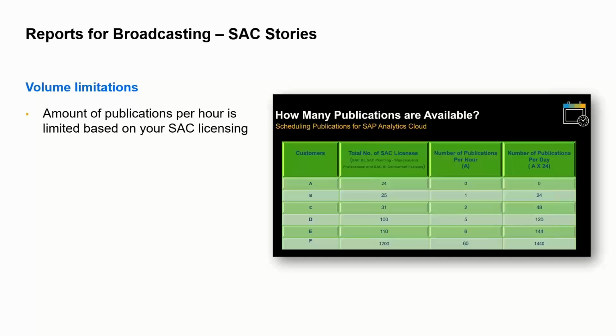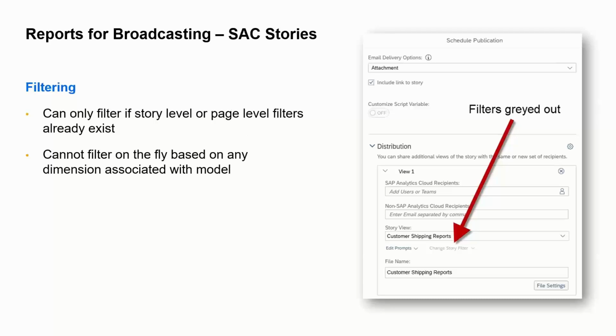Where this is important, because 25 is an awfully small number, if you have a test environment, make sure you at least buy 25 users. So that's an important qualification. And then if you multiply that out by 24, as there's 24 hours in the day, you can see a system of 100 named users can have 120 distributions, or a system of 1,200 users can have 1,440 distributions per day. So good to know those volume limitations.